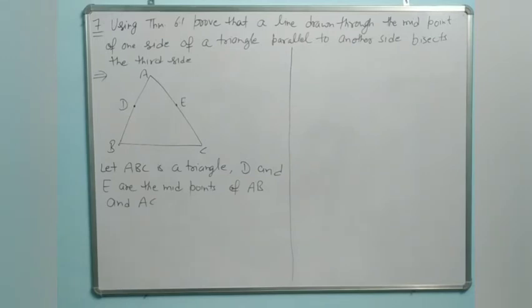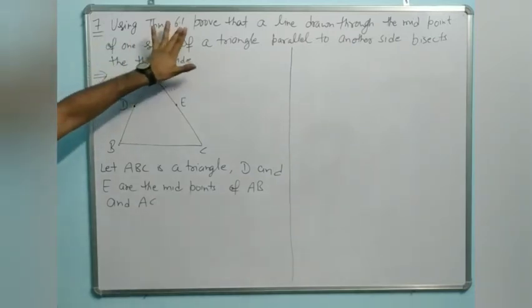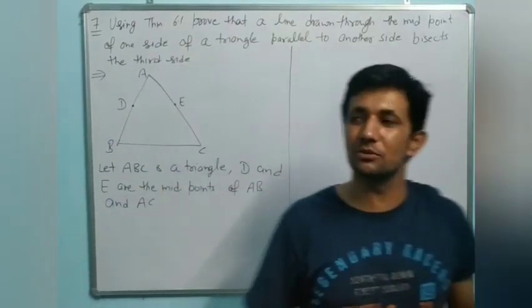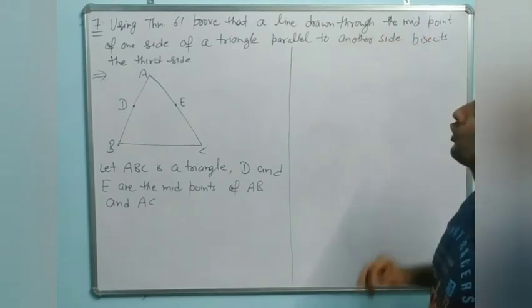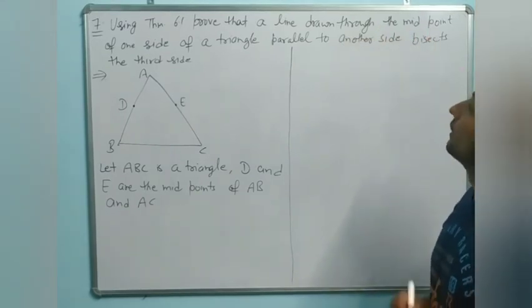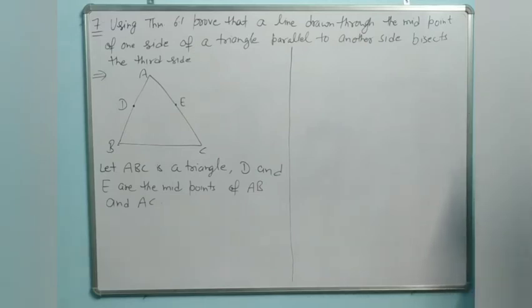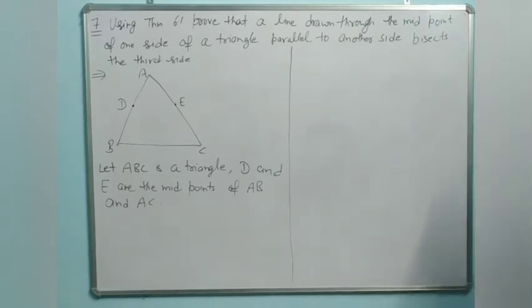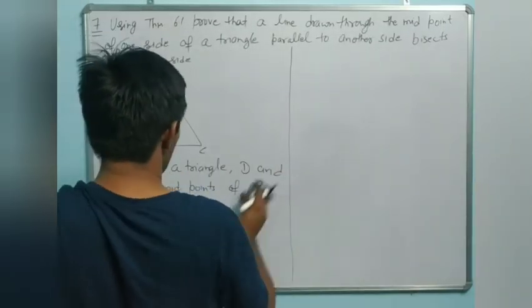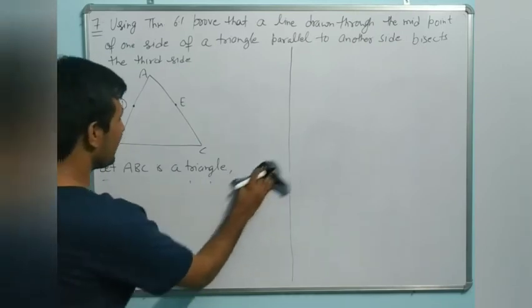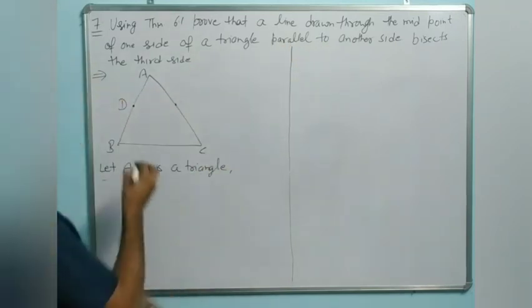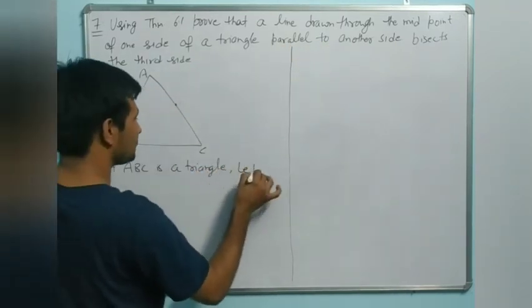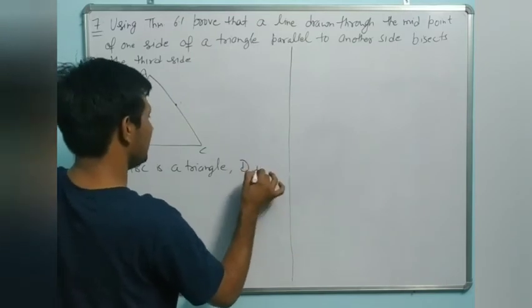Now dear, question number 7. Using theorem 6.1. Everyone knows what is theorem 6.1? Thales theorem. Prove that a line drawn through the midpoint of one side of a triangle parallel to another side bisects the third side. What is given? We are given, let ABC be a triangle, and a line drawn through the midpoint. Let D be the